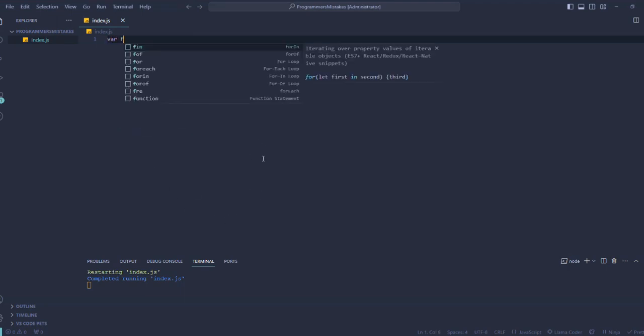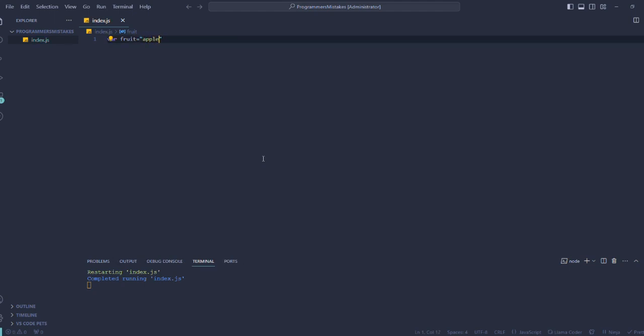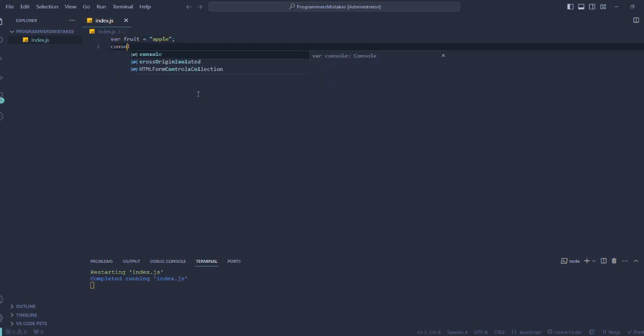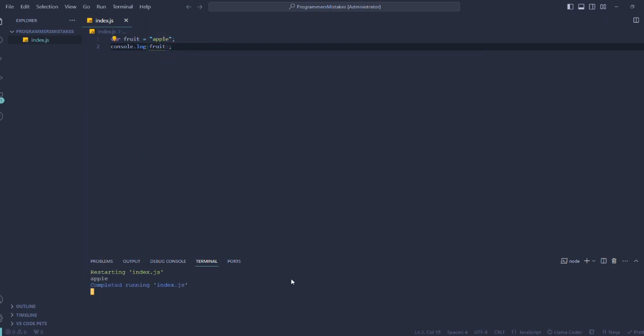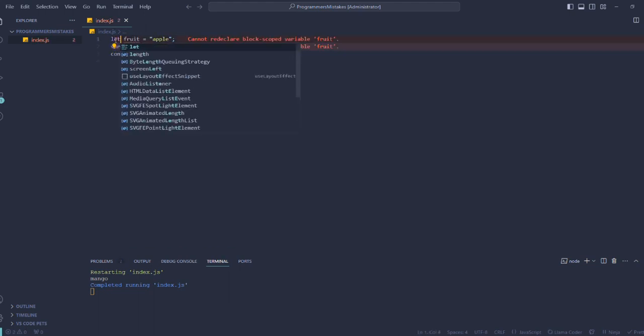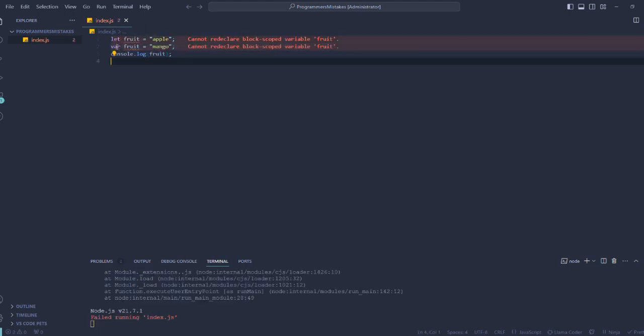So the first mistake you make is to use the var keyword. In modern JavaScript there is no place for the var keyword because it comes with many problems when we try to redeclare or update the variable. Like in this example, we are redeclaring the variable while using var and it's not even giving us any warning. This can lead to severe bugs when the project gets a little bigger. Instead you can use the let or const keyword to declare the variables, or should I say, only use let and const keywords to declare the variables. Only use var when it is necessary.